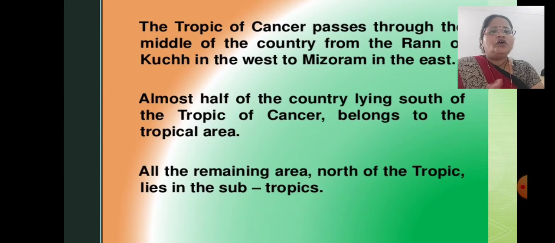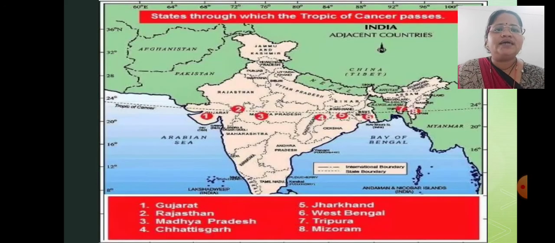If I talk about India, the Tropic of Cancer passes through the middle of the country, from the Rann of Kutch in the west to Mizoram in the east. Almost half of the country, lying to the south of the Tropic of Cancer, belongs to the tropical area. All remaining areas north of the tropic lie in the subtropical region. Let's see which places come: Gujarat, Rajasthan, Madhya Pradesh, Chhattisgarh, Jharkhand, West Bengal, Tripura, Mizoram. These places are near the Tropic of Cancer, which passes through India.